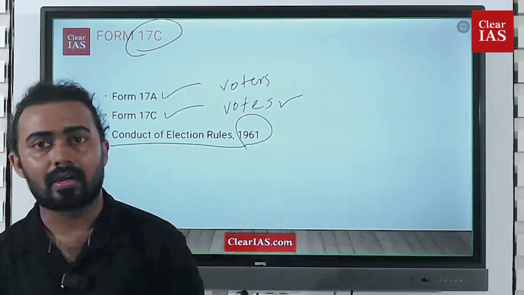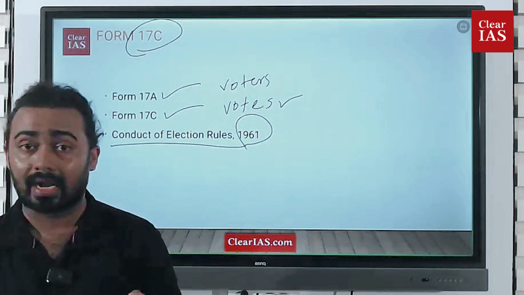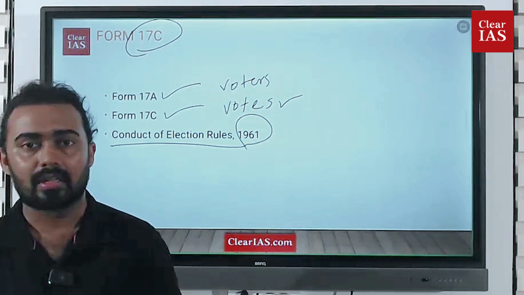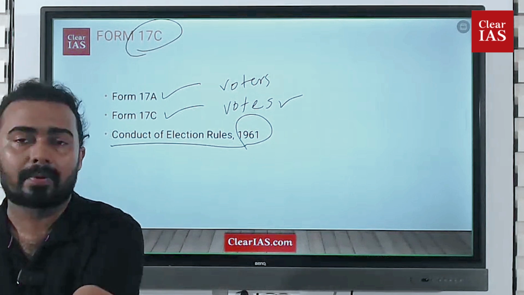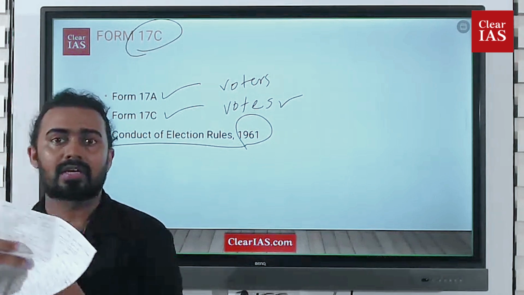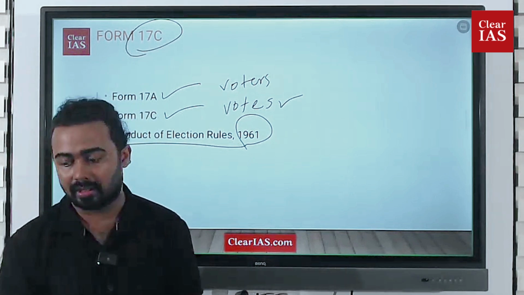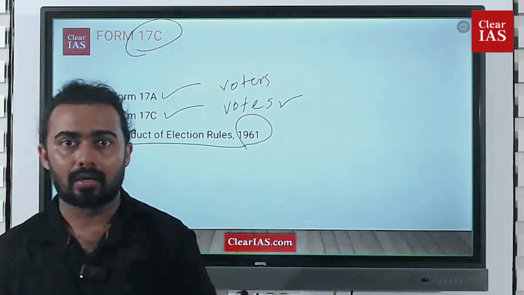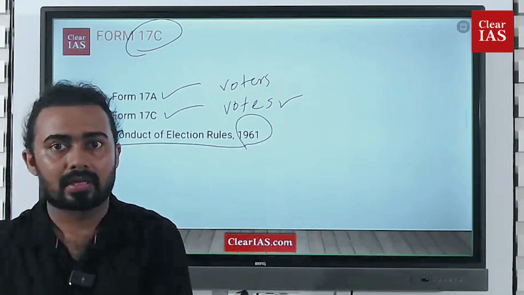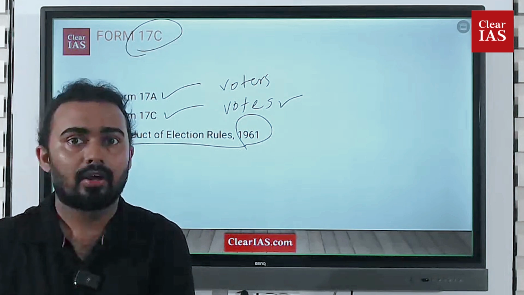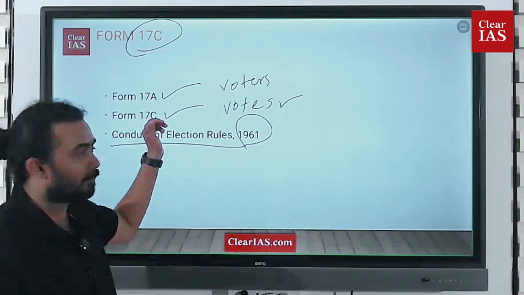So 17C contains all the detailed data of all the votes recorded, the number of votes, and the number of rejected votes. For example, when a person comes, the polling officer can say, okay, your name is not in the polling slip, so you cannot vote. If other persons are not eligible or are rejected, all those data are included in the 17C.